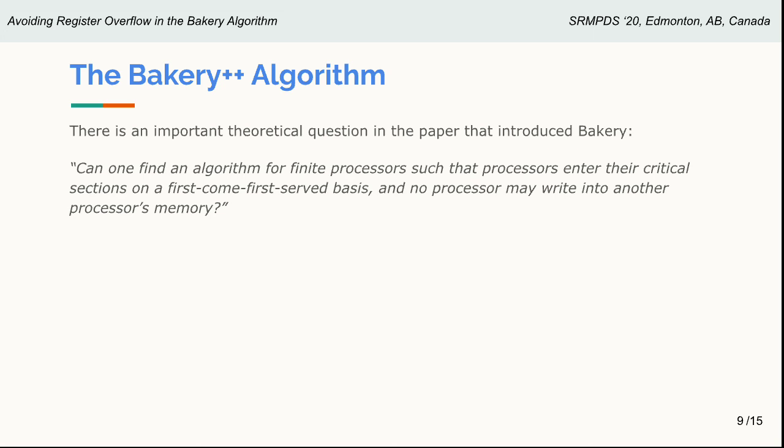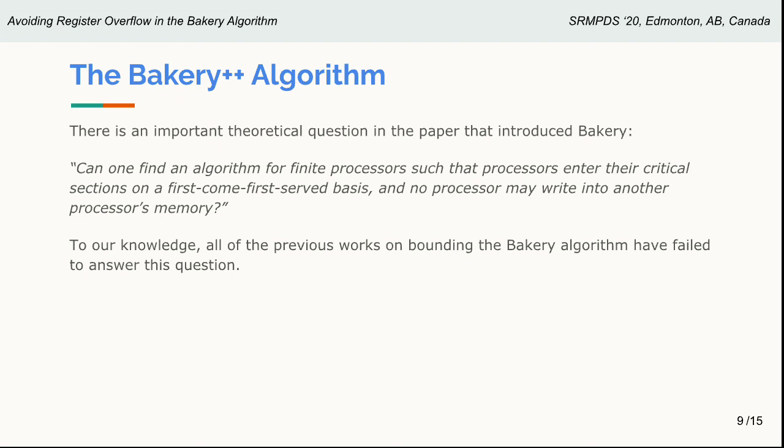There is an important theoretical question in the paper that introduced the bakery algorithm. Can one find an algorithm for finite processors such that processors enter their critical sections on a first-come, first-served basis, and no processor may write into another processor's memory?